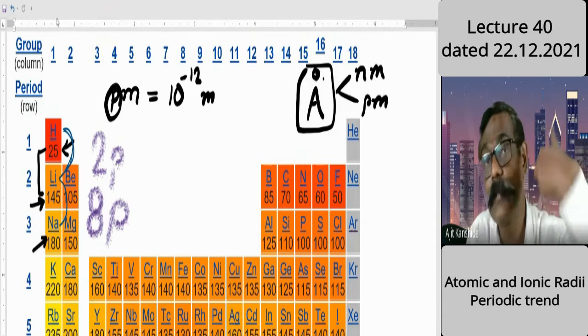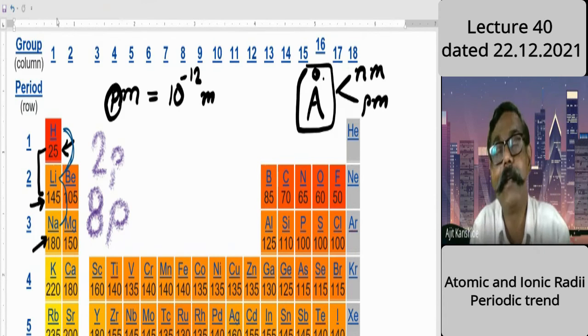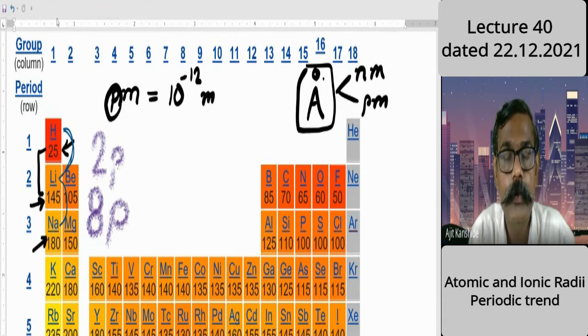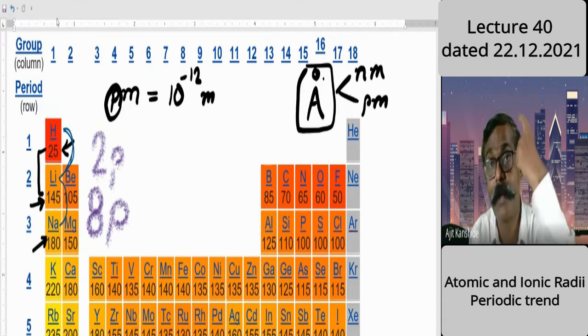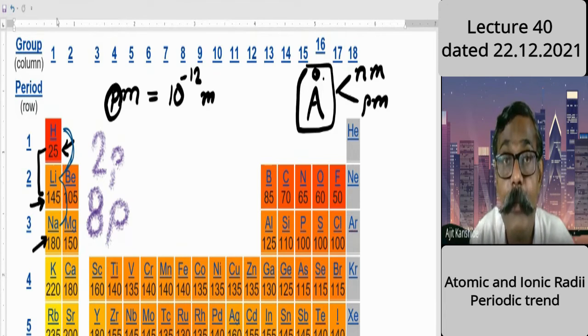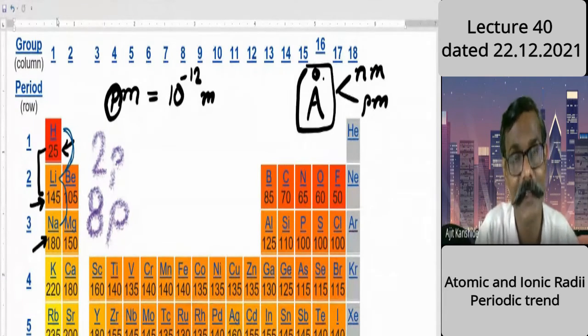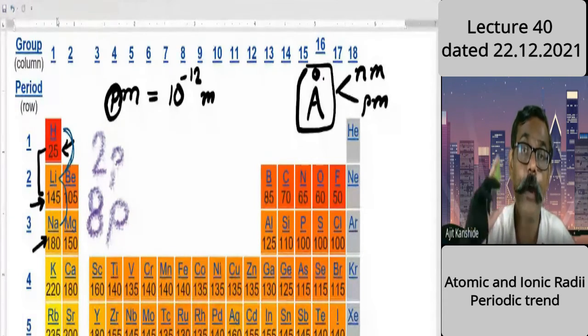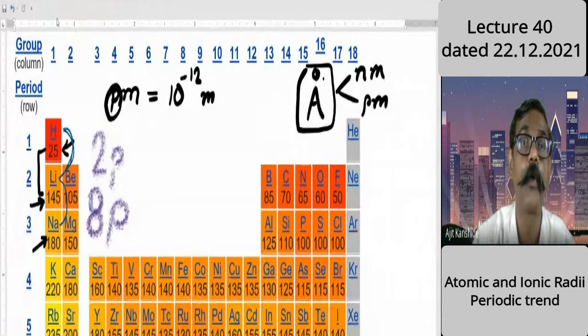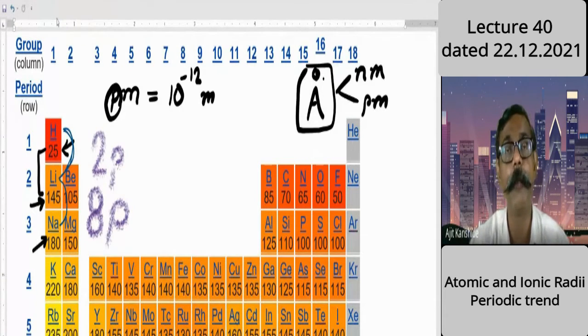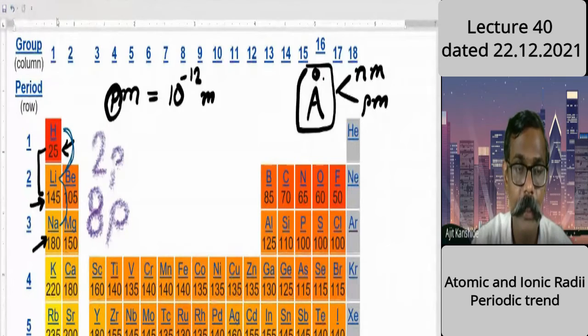Since the increase is by a larger amount, 4 times, the power of protons, the power of the nucleus, increases. And because of that, the first factor, the nuclear charge, remains dominating. But still, shell number increases, no? It is not so dominating that size will decrease. Size is increasing, but not as much as it increased for lithium while moving from hydrogen. Therefore, here, there is just a small variation.